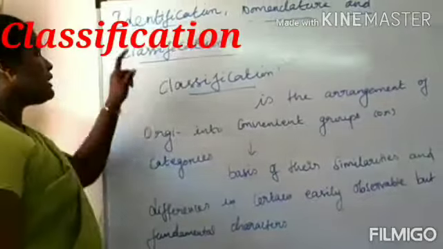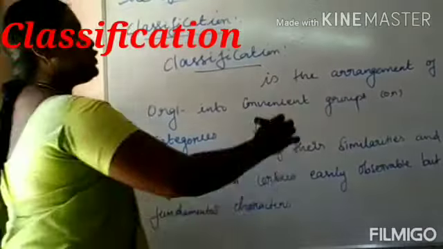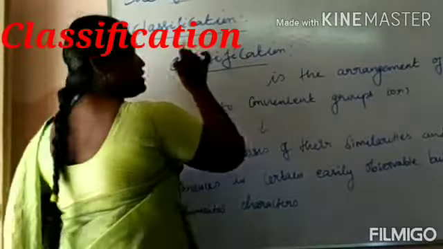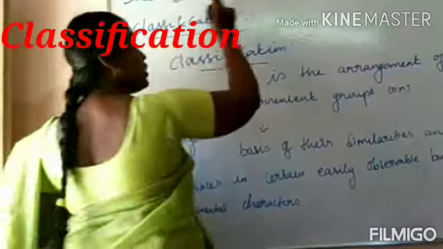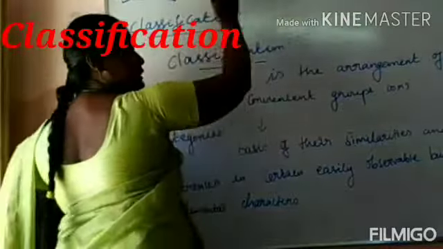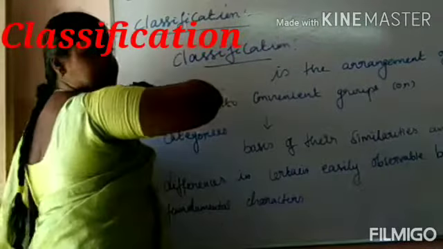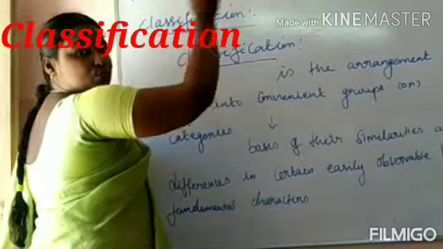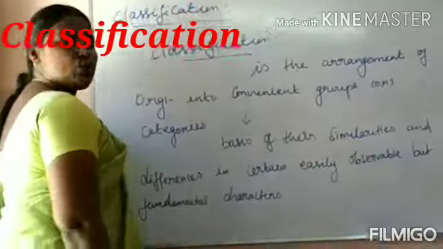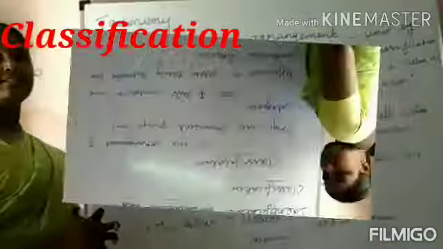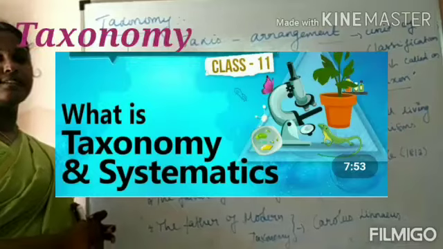Okay, so now identification, nomenclature and classification. Now we have to understand the three principles or definitions of these. These are the three main characteristics, and they will be helpful in making taxonomy and systematics. Okay, taxonomy and systematics.